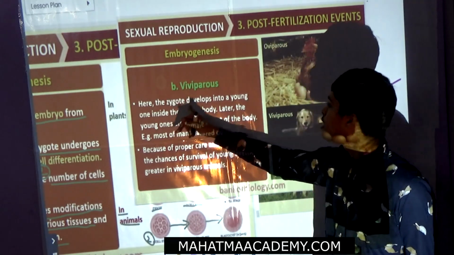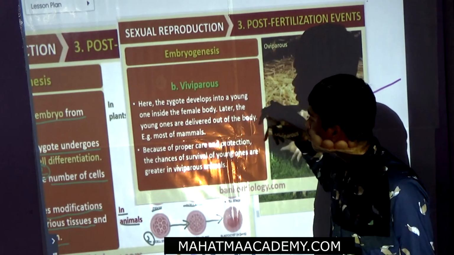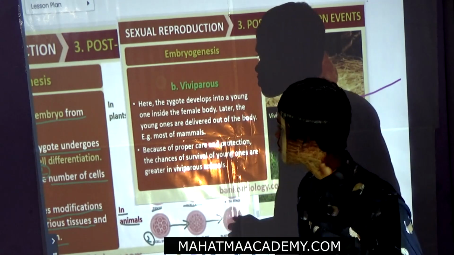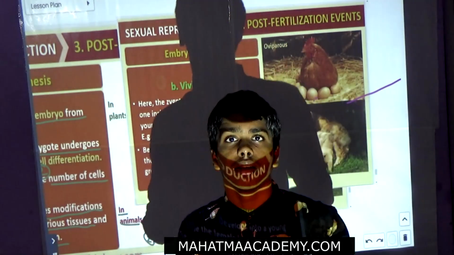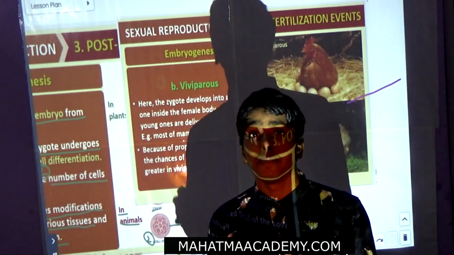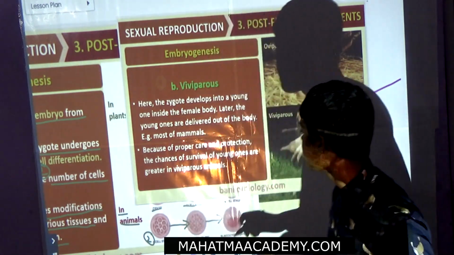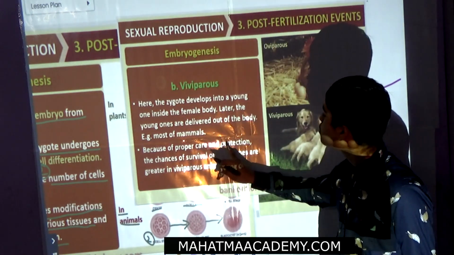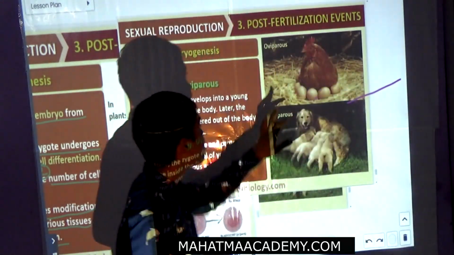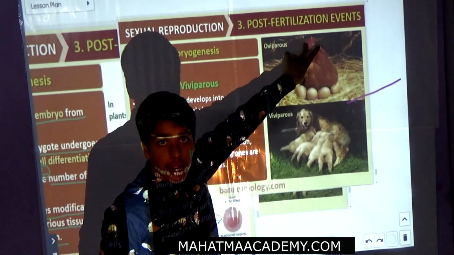Look here, the zygote develops into an embryo inside the female body. Later the young one comes out of the body. This is in most of the mammals. That means the organisms form the new individuals inside the womb and then let them out. Examples are most of the mammals. Because of proper care and protection, chances of survival are higher. Now, these are the examples: oviparous, that means eggs, reptiles and birds, and viviparous, mammals.